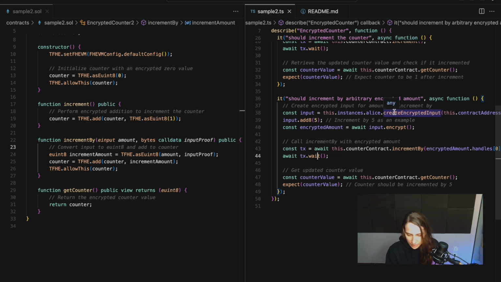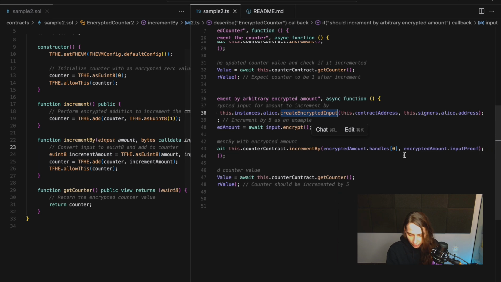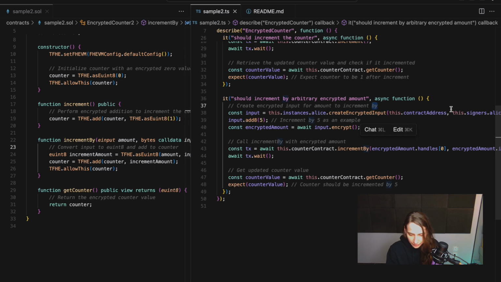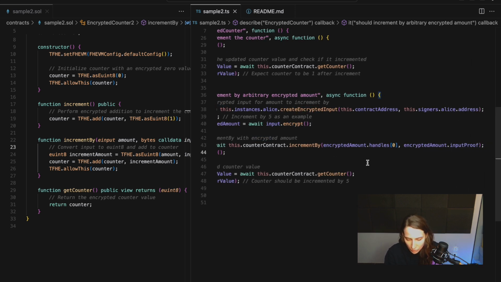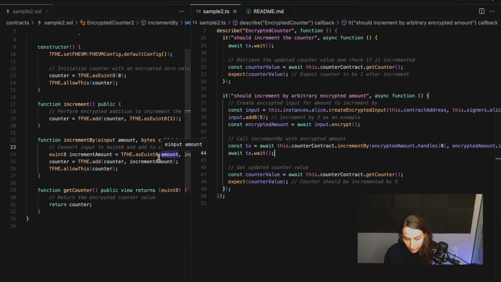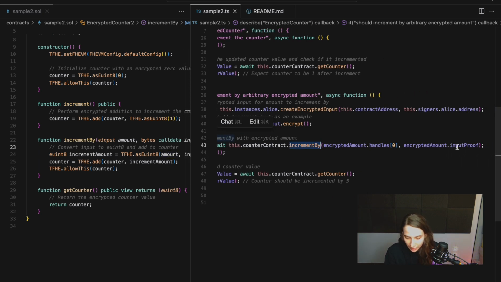So we create an encrypted input on our signer Alice, and this encrypted value basically holds the number 5. So our encrypted amount, we encrypt it already on the front end, and we call this function incrementBy. We put the handle in and send the input proof.